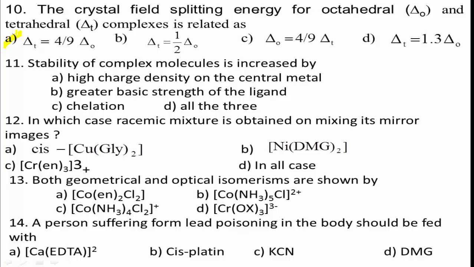Next, question number 11. Stability of complex molecules is increased by: A, high charge density on the central metal; option B, greater basic strength of the ligand; option C, chelation; and option D, all the 3.